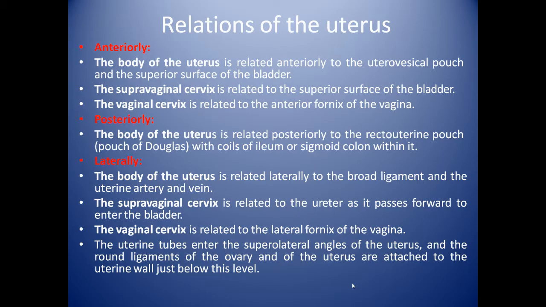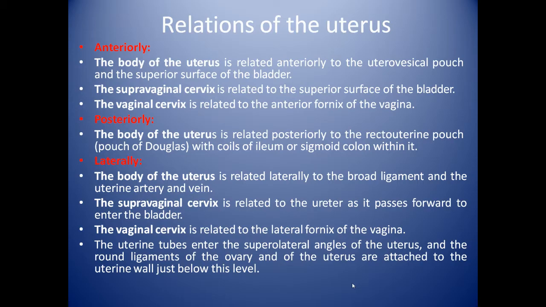Now, body of the uterus is related posteriorly to the recto-uterine pouch, which we call pouch of Douglas, with coils of the ileum or sigmoid colon within it. Laterally, the body of the uterus is related to the broad ligament and the uterine artery and vein, and supravaginal cervix is related to the ureter as it passes forward to enter the bladder, and the vaginal cervix is related to the lateral fornix of the vagina.